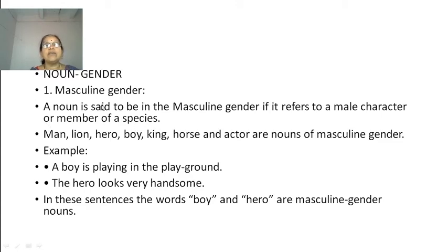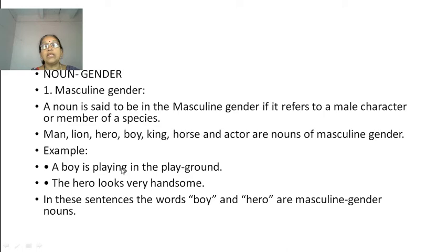Suppose a person is a male, then all these words belong to the masculine gender: man, lion, hero, boy, king, horse, and actor. All these words represent the male character.